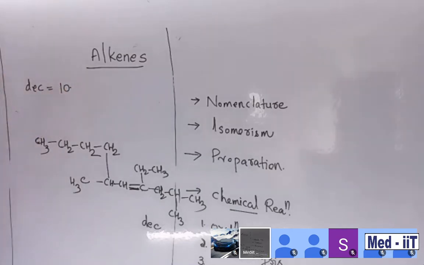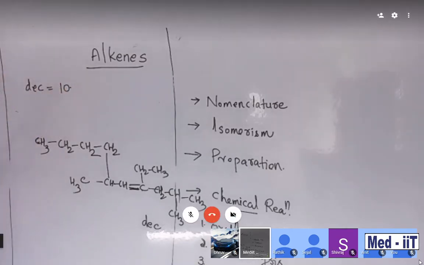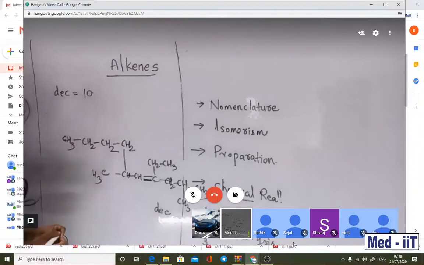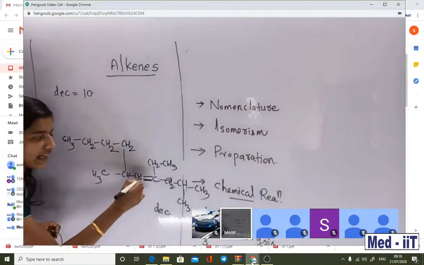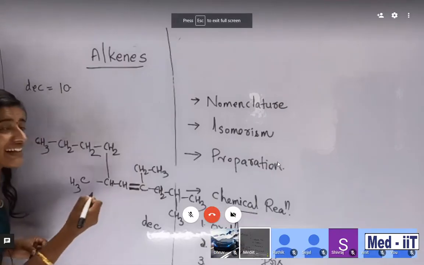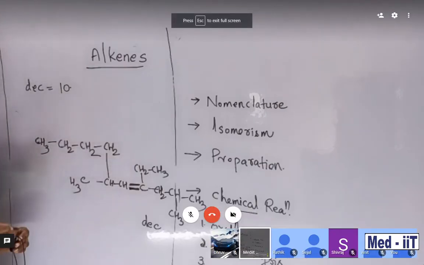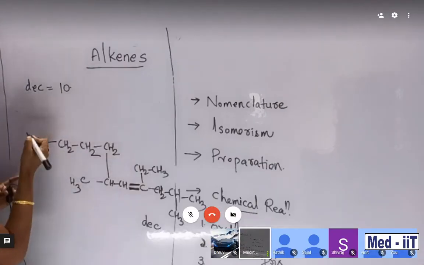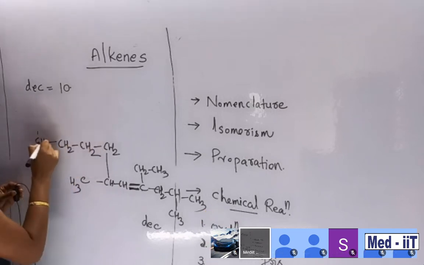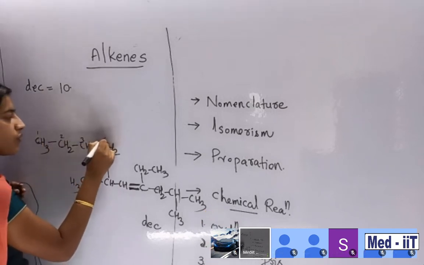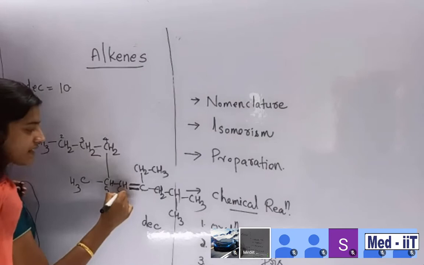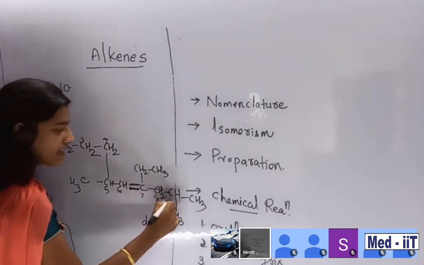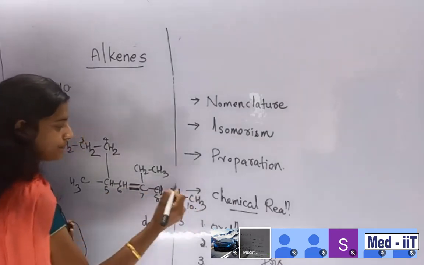How will you go about numbering? Which side will you choose? I already told you the carbon containing the double bond should get the least number. So suppose we choose numbering like this: 1, 2, 3, 4, 5, 6, 7, 8, 9, 10.